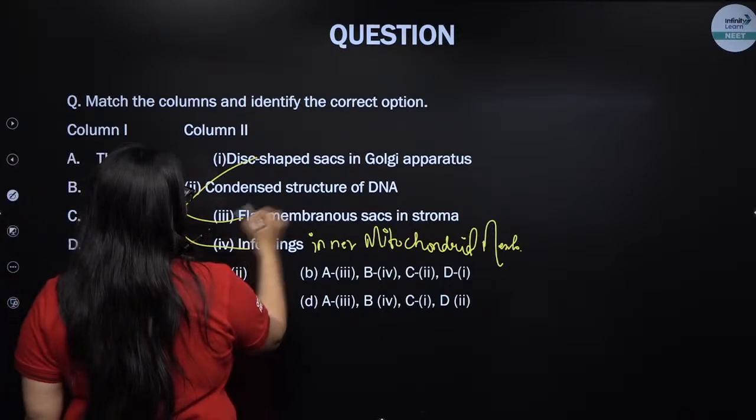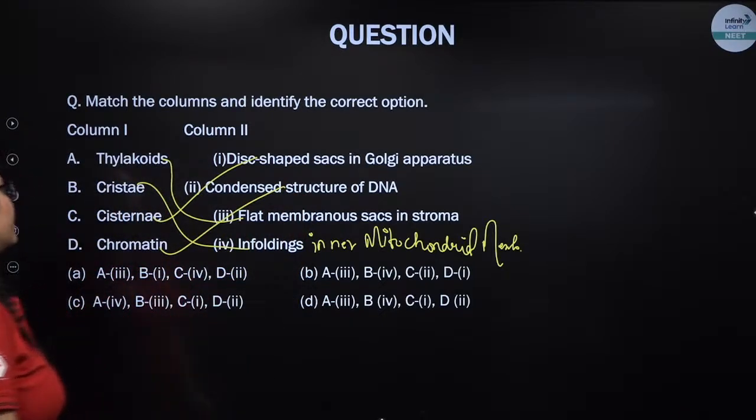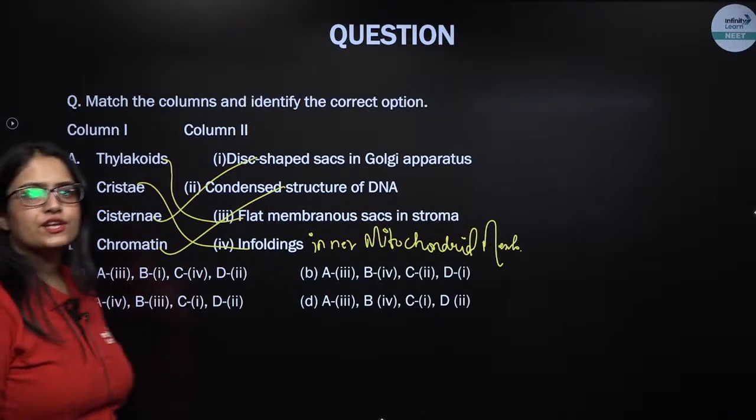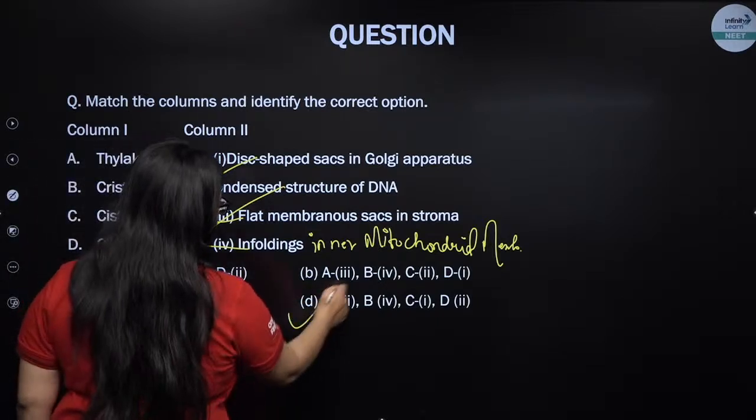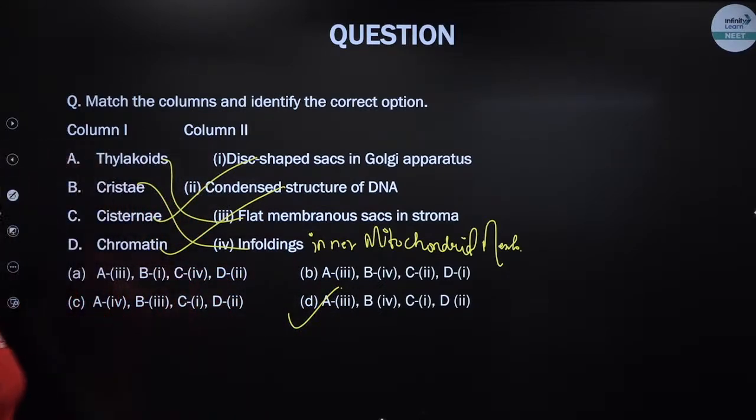Chromatin is the condensed structure of DNA. So A goes with 3, B goes with 4, C goes with 1 and D goes with 2. That's absolutely correct. Excellent. It will be D. So is this question clear now? Shweta, is this question clear?